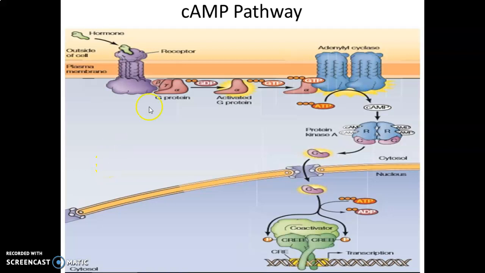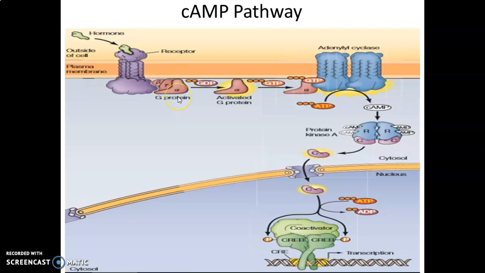Let's continue the cyclic AMP pathway. Here three subunits, alpha, beta and gamma, are attached to the G protein coupled receptor. When a hormone binds to the receptor, this G protein coupled receptor gets activated, and this alpha subunit gets detached from the beta and gamma subunits.